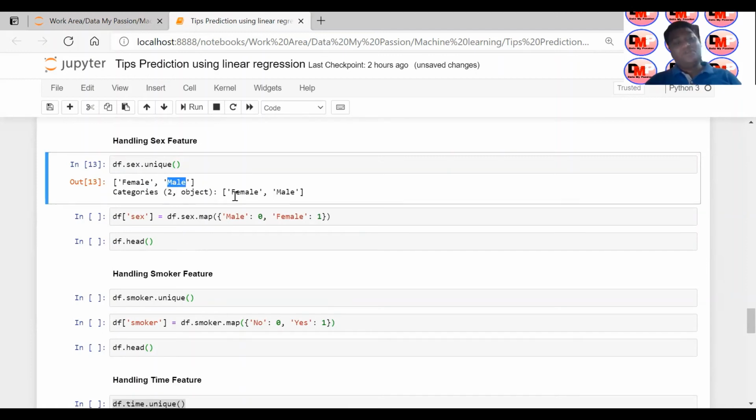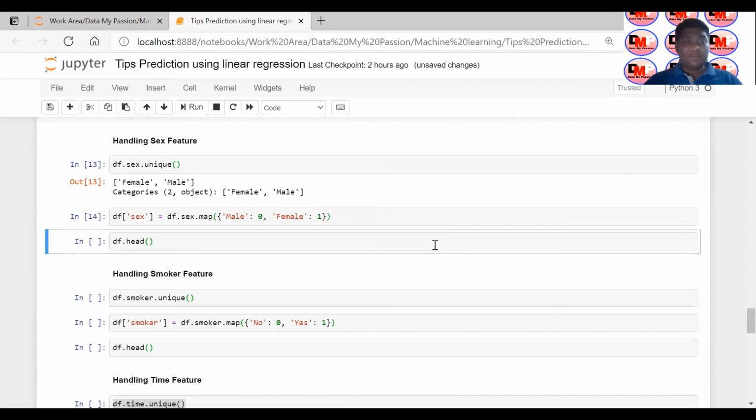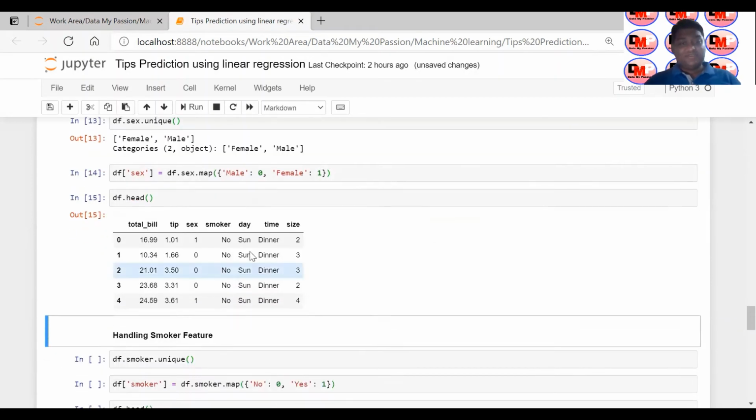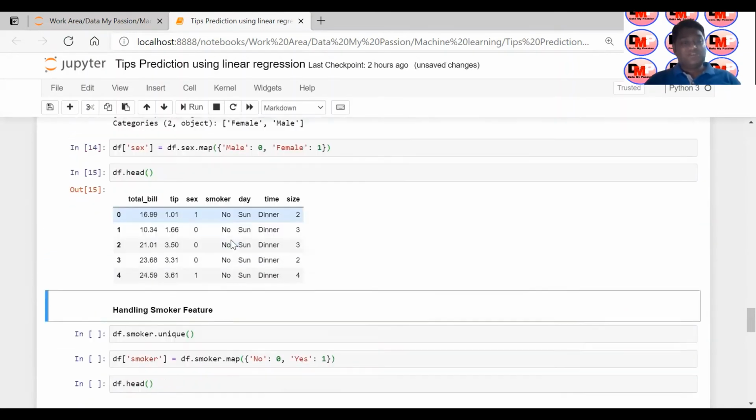Now we want to handle this. So what I'm doing is assigning a value 0 to male and 1 to female. That's how I am encoding these categorical variables. And if I show you the head, you can see it here. Earlier it was male or female, now it is 1 or 0. Without changing the nature of the data, I have converted it into numbers, because my model doesn't understand text data, it has to be given in the form of numbers. So this is your first step.